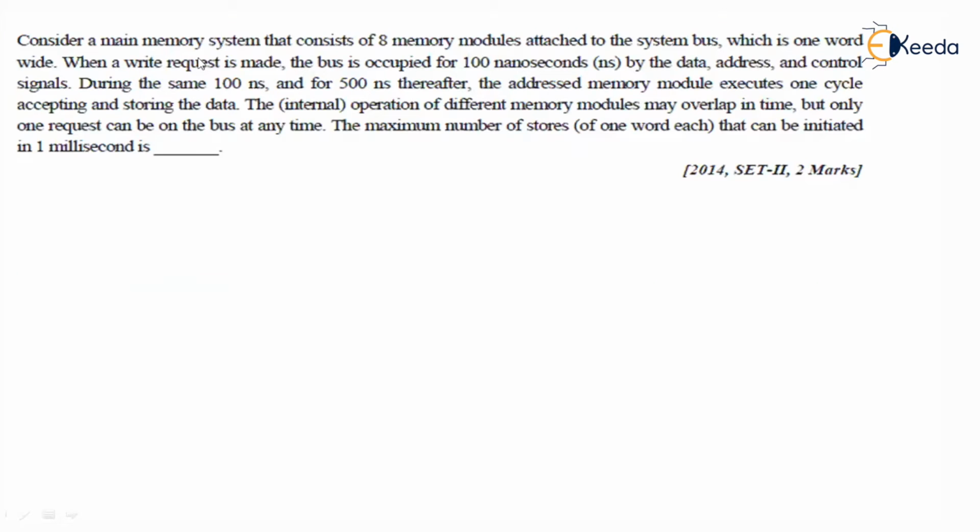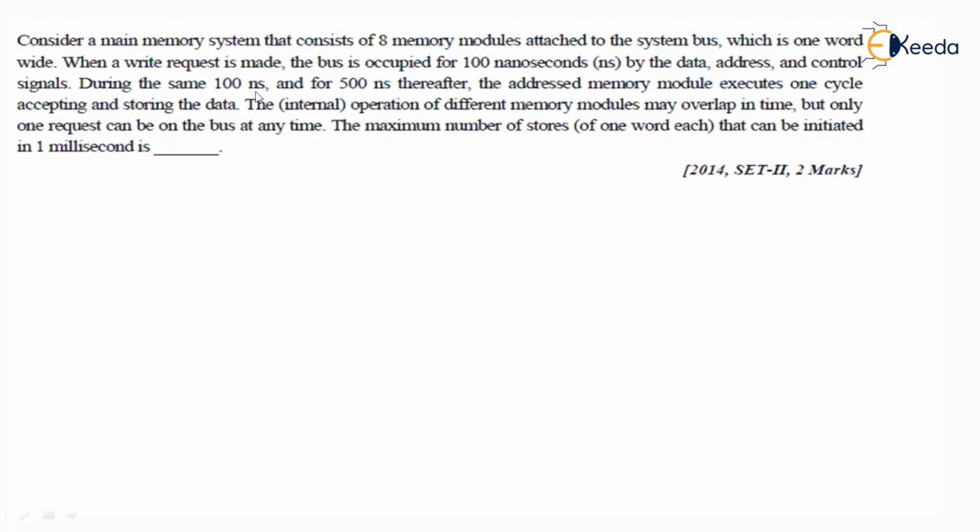Consider a main memory system that consists of 8 memory modules attached to the system bus, which is one word wide. When a write request is made, the bus is occupied for 100 nanoseconds by the data, address, and the control signals.